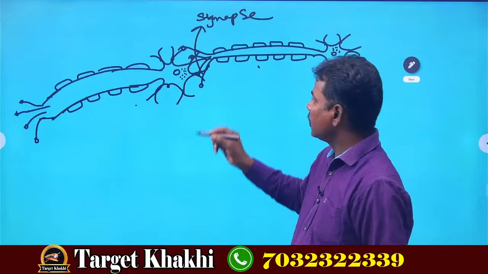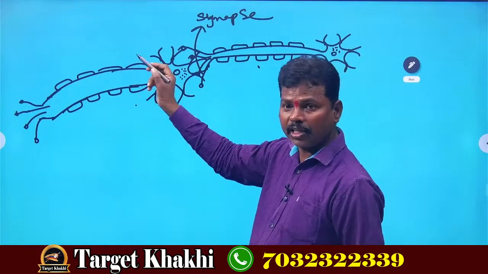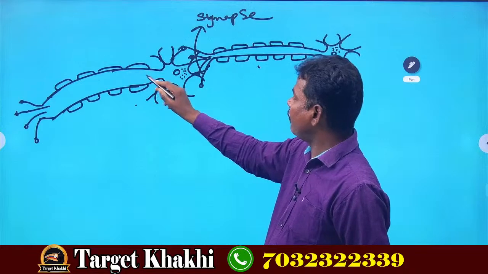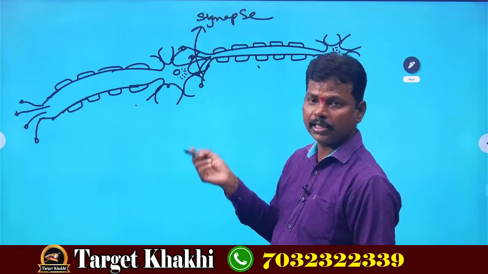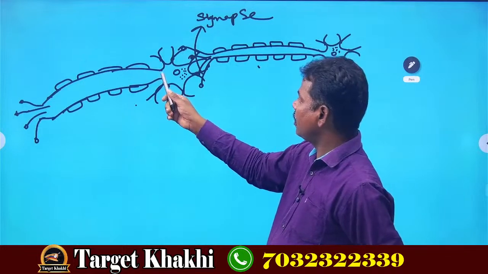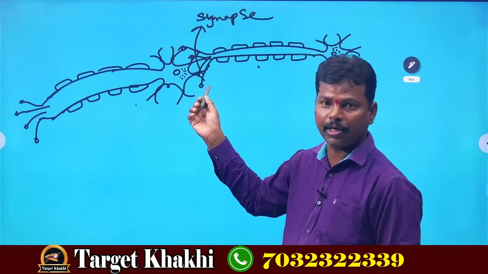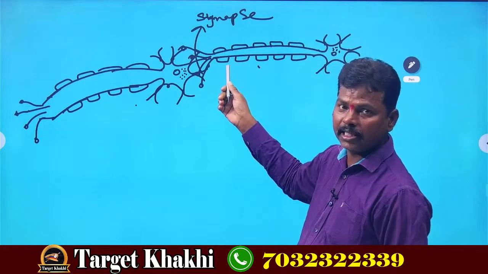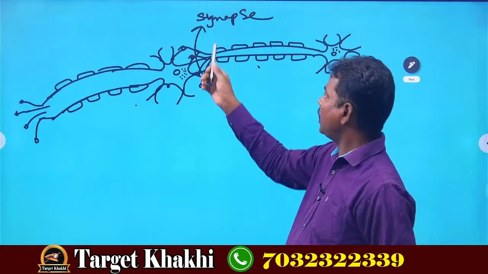From where the message or information or signals can be transmitted from one to another one is called synapse. The functional gap between one neuron and another neuron, where the information can be transmitted easily, is called as synapse.